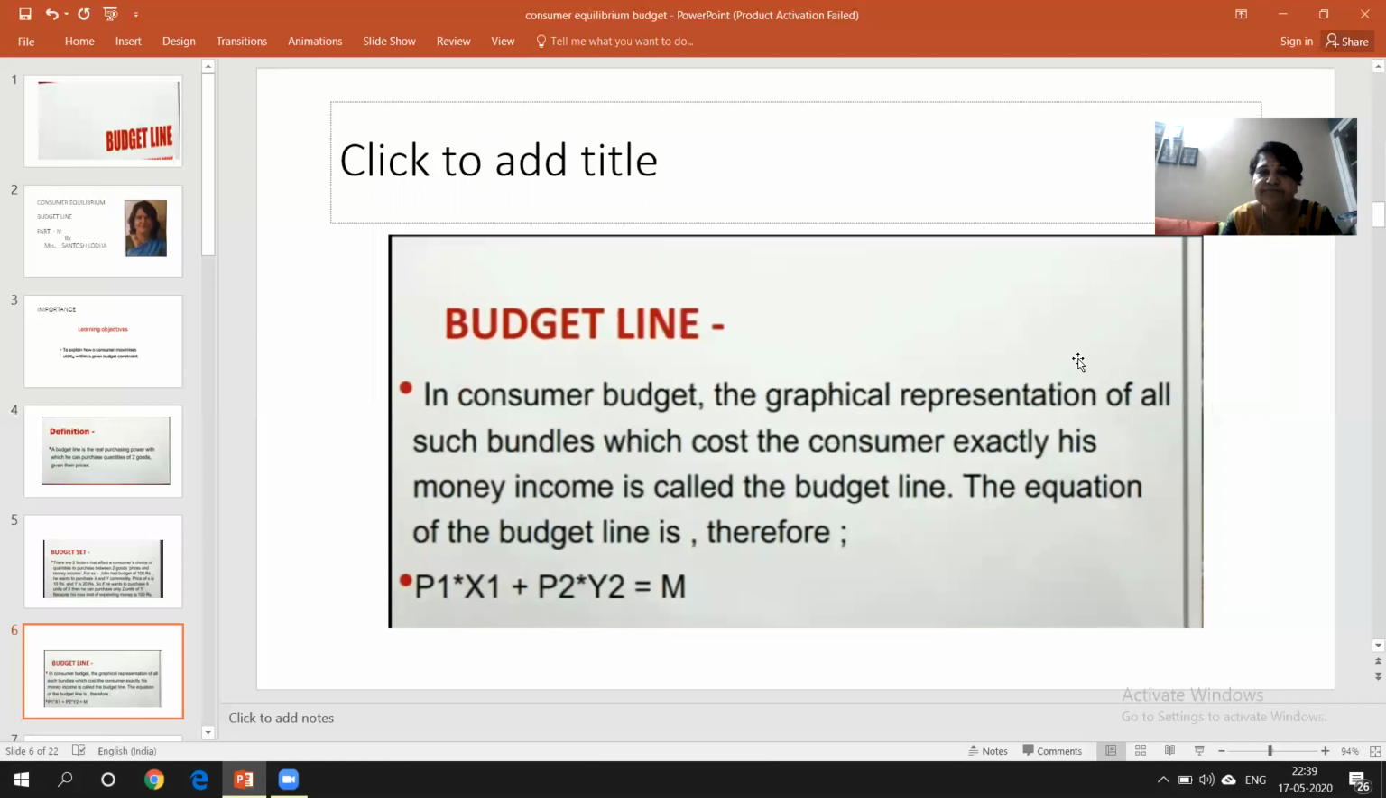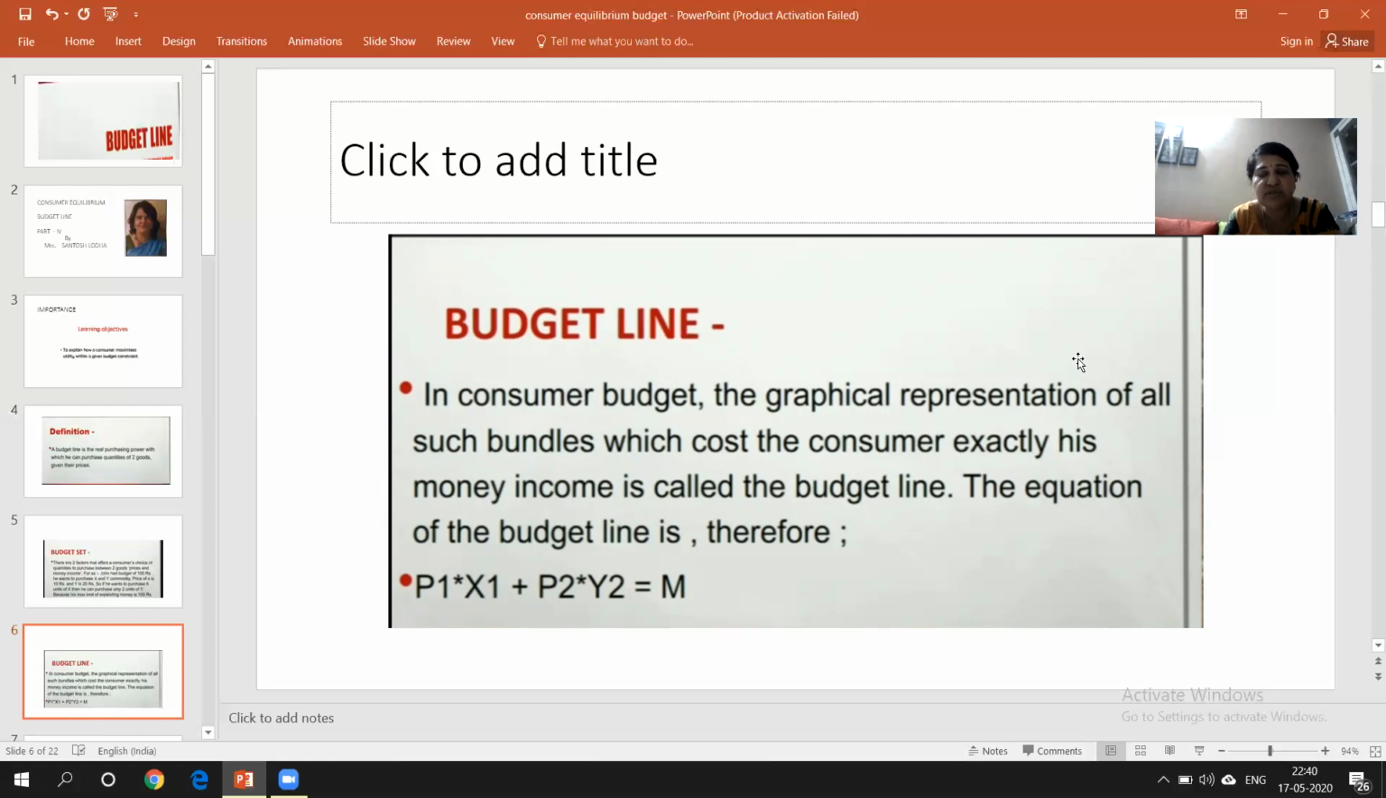So now let's see what happened. What is the budget line? In the consumer's budget, the graphical presentation of all such bundles which cost the consumer exactly his money income is called the budget line. The equation of the budget line is therefore P1 into X1 plus P2 into X2 equals M. That means the price per unit of the first commodity, plus the price per unit of the second commodity, each multiplied by the quantity bought, equals M, which is the budget.